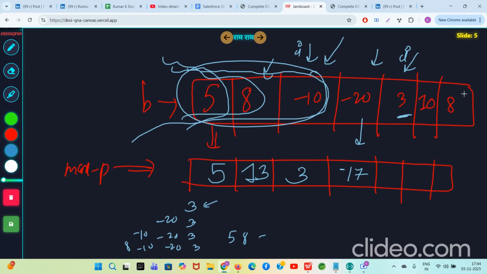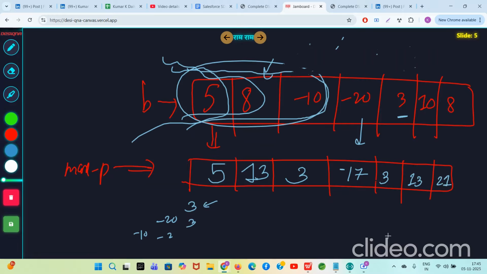So you guys have understood these things, right? The max P array you have to calculate. The max P array basically tells you these things. Like this is 3, and then this is 13 and this is 21.